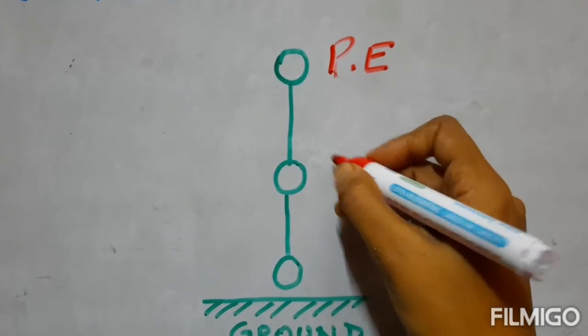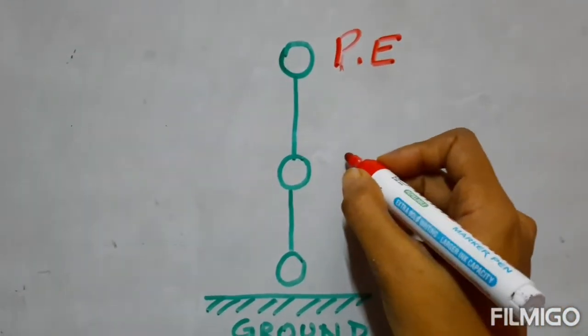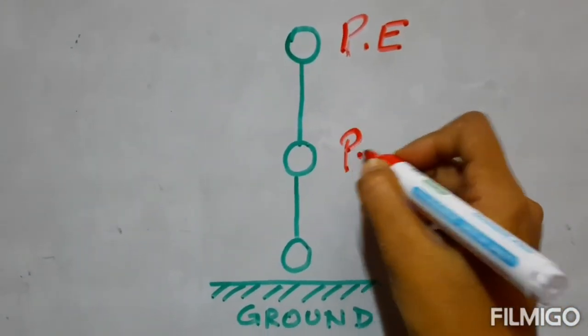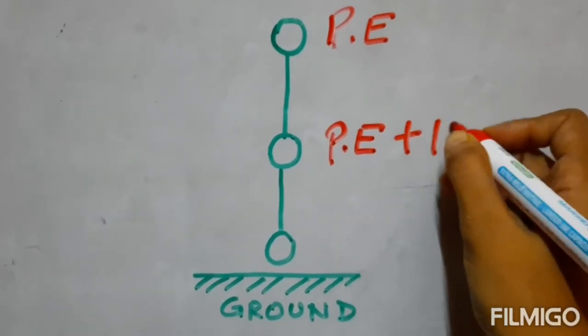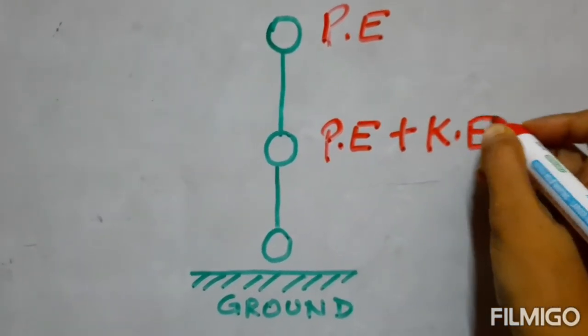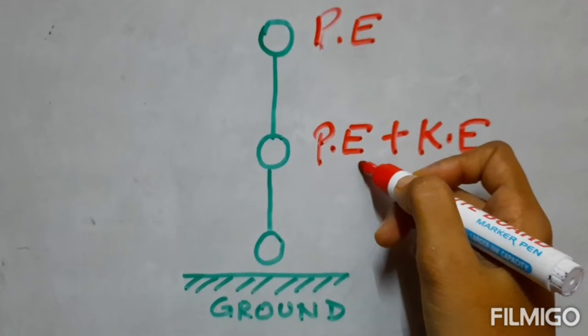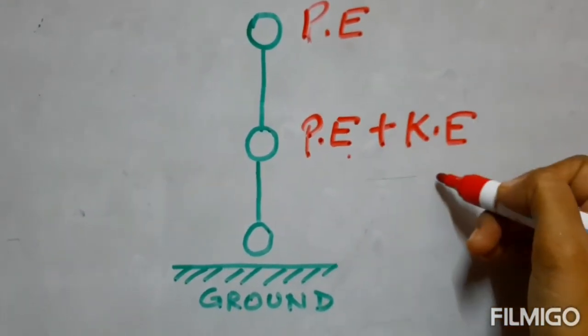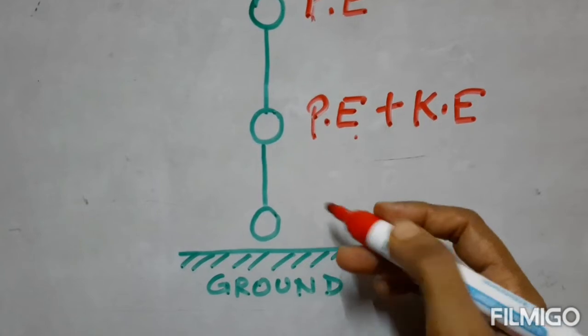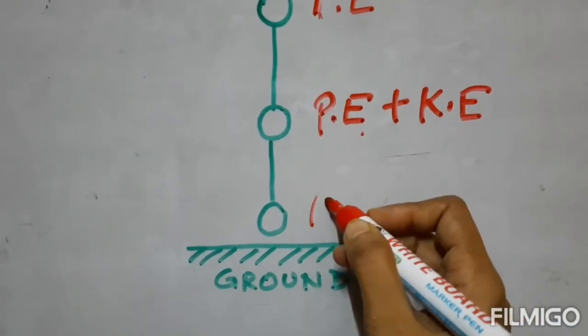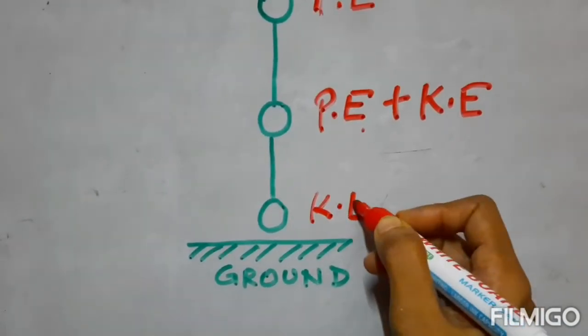After moving through a certain distance, it has not only potential energy, it has kinetic energy also. Potential energy decreases and kinetic energy increases. Before it touches the ground, it has kinetic energy only.